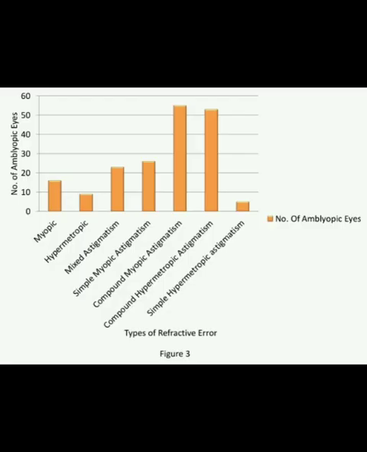Figure 3 is the graph representation of Table 6, in which the x-axis shows the type of refractive error and the y-axis shows the number of amblyopic eyes. A higher number of amblyopic eyes were seen in compound myopic astigmatism and compound hypermetropic astigmatism.